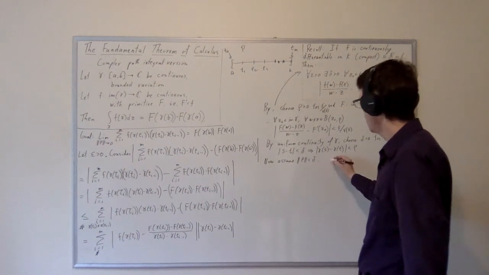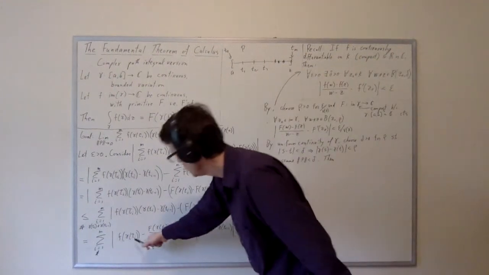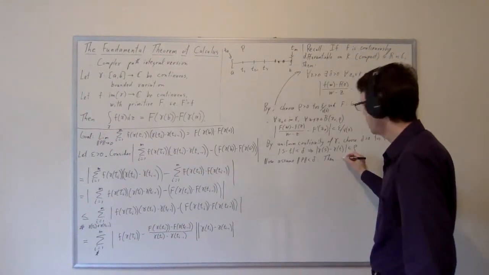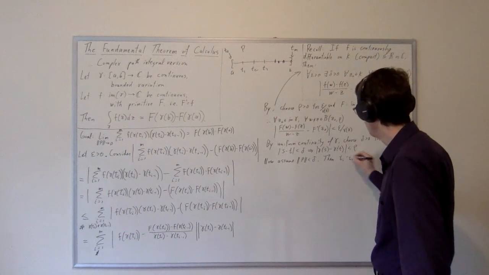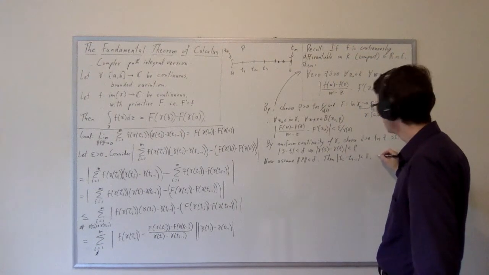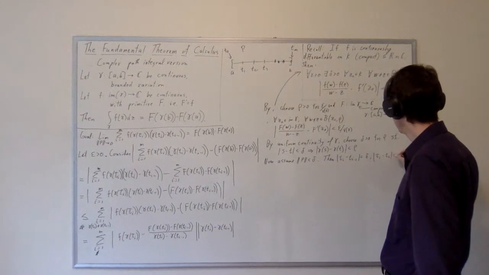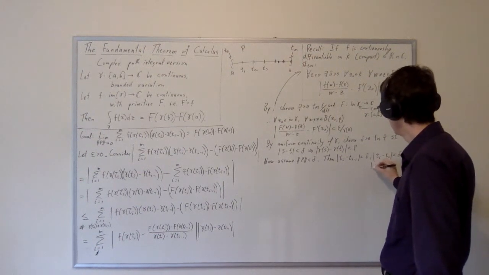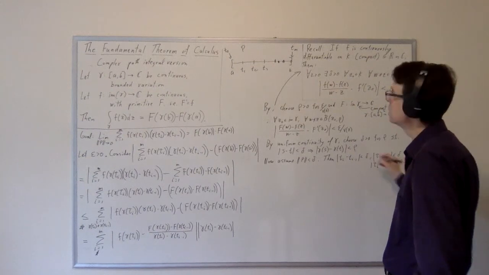Now what does that mean about the relationship between the ti's and the tau i's? It means ti minus ti minus 1 is always going to be less than delta. And it means that tau i minus ti is always less than delta. And tau i minus ti minus 1 is also less than delta.